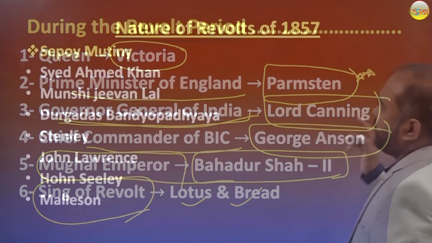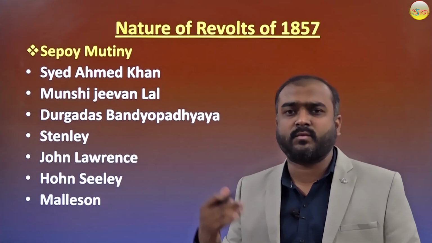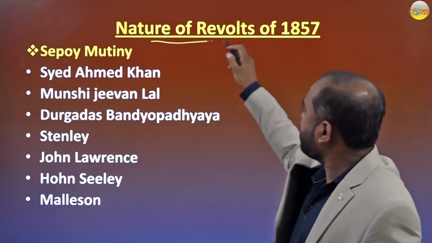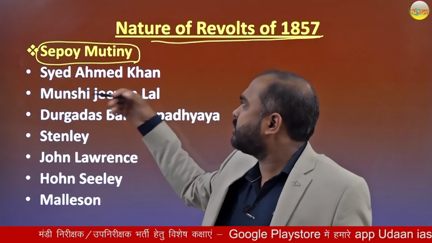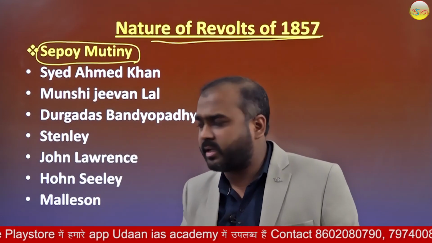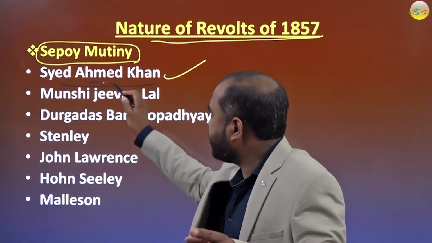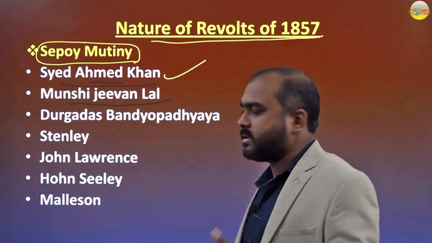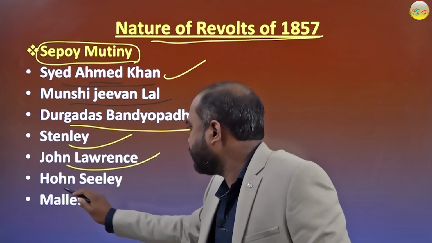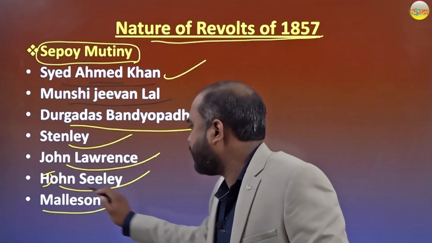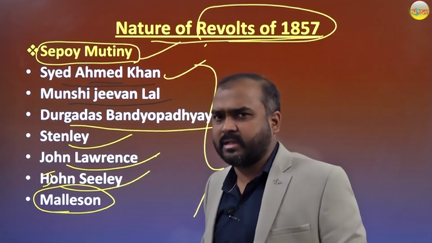So further, various authors have given their own opinion about the Revolt of 1857. On the nature of the revolt of 1857, one community says this revolt was just a sepoy mutiny. The first name who says this is Sayyid Ahmad Khan. Second, Munshi Jeevan Lal, Durgadas Bandopadhyay, Stanley, John Lawrence, John Shelley, and Malleson. These people say the revolt of 1857 was just a sepoy mutiny.